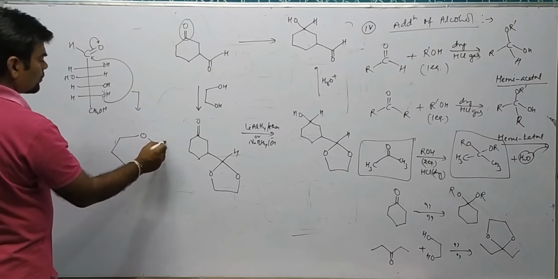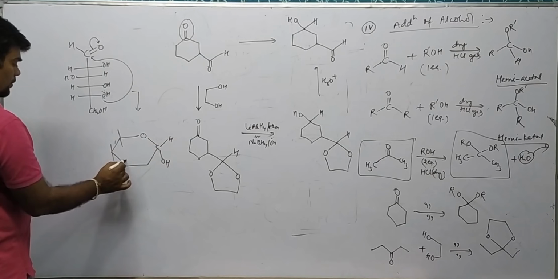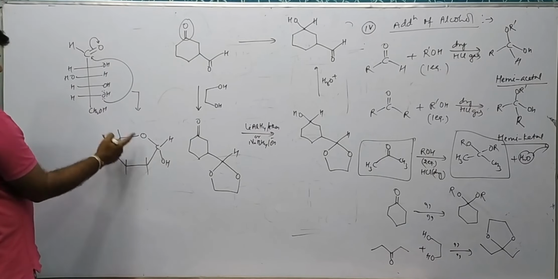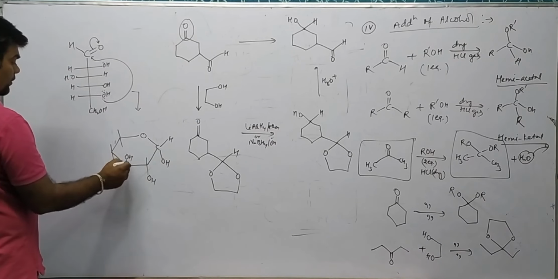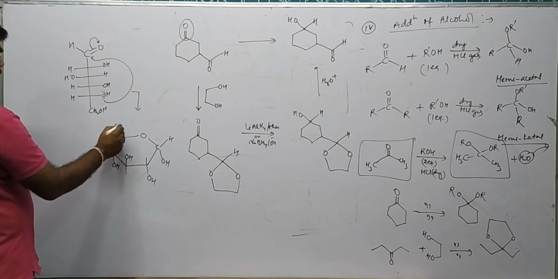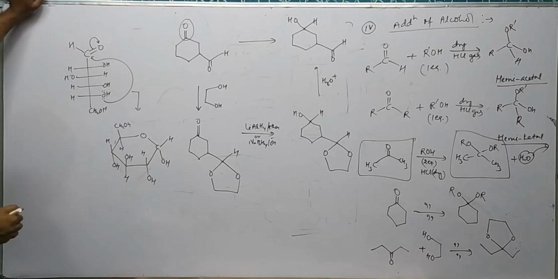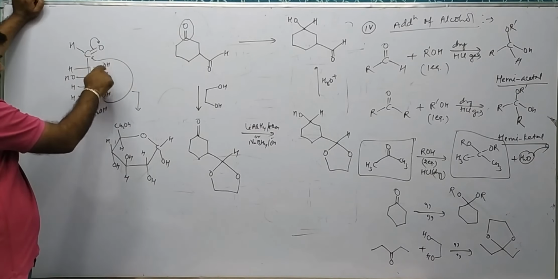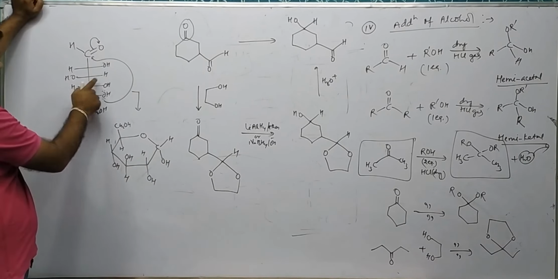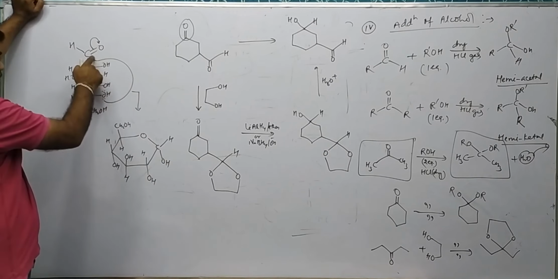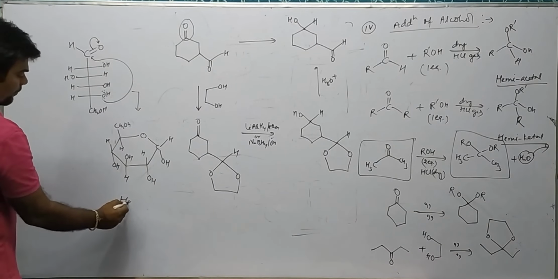The first carbon is this. The second carbon OH is on the right side, so it is written at the bottom. The third carbon OH is on the left side, so it is written at the top. The fourth carbon is OH, so bottom. The fifth carbon is the hemiacetal oxygen. Then the sixth carbon is this. So the hemiacetal is in this form.